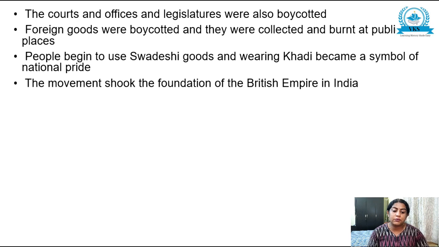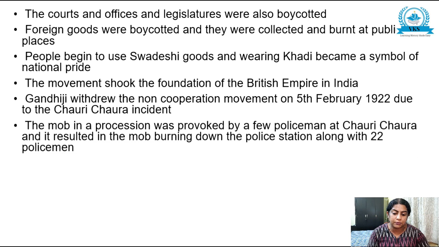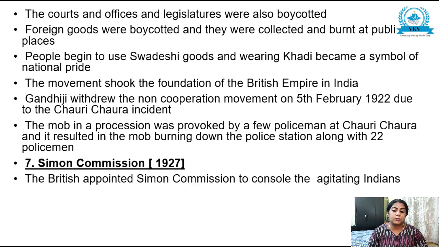The movement shook the foundation of the British Empire in India, and Gandhiji withdrew the non-cooperation movement on 5th February 1922 due to the Chauri Chaura incident. Now, what is the Chauri Chaura incident? A mob in a procession was provoked by a few policemen at Chauri Chaura, and it resulted in the mob burning down the police station along with 22 policemen. Simon Commission, 1927.